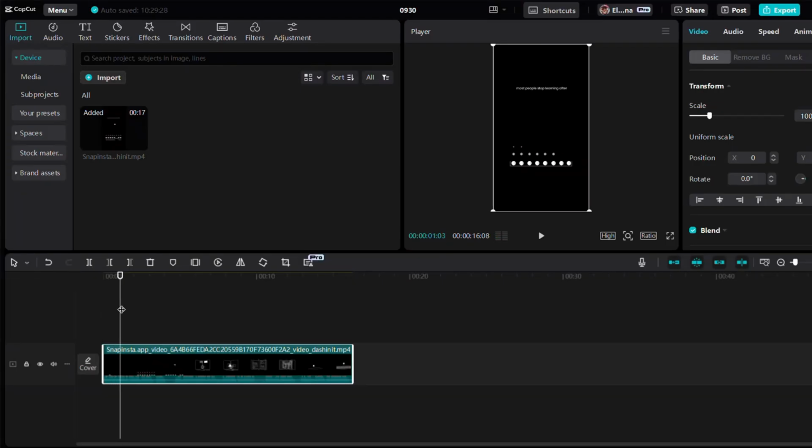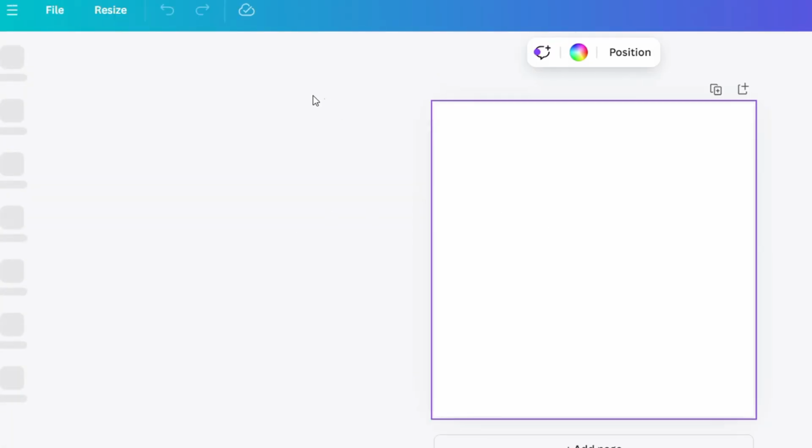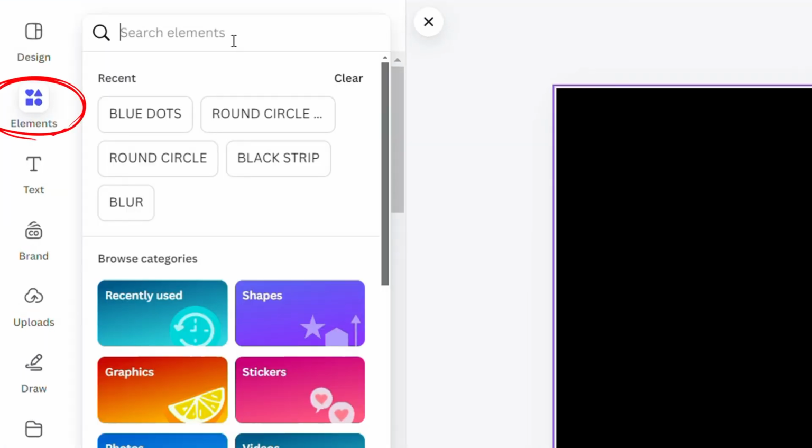In this video, we're looking at a variety of shapes, like rectangles, triangles, and circles. First, head over to Canva and grab those shapes. You can search here for the specific ones you need.